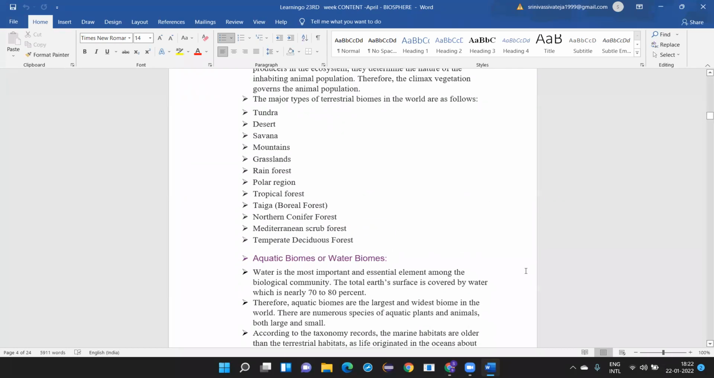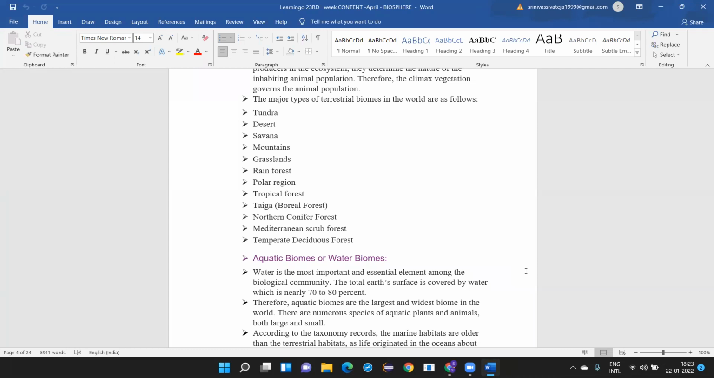According to the taxonomy records, the marine habitats are older than the terrestrial habitats as life originated in the oceans. That means when you are making a difference between terrestrial and aquatic, what is the difference now? Let me just check how much you are listening to me. Difference between terrestrial biomes and aquatic biomes? Terrestrial are those which are on land, whereas aquatic biomes are in water.